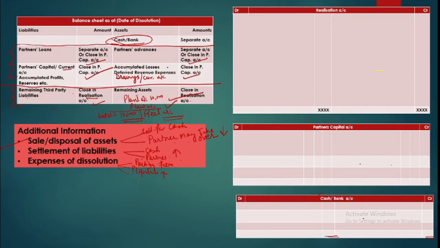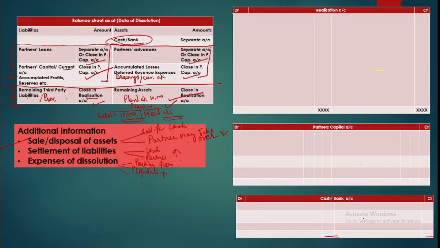So all assets will be closed on the debit side, and all liabilities and provisions, of course. Liabilities also include provisions, so provisions will also be closed on the credit side. You may have provision for depreciation, provision for bad and doubtful debts, or provision for some kind of liabilities. All this will be closed on the credit side. Likewise, partners' debit balances will be closed on the debit side, and credit balances will be closed on the credit side.